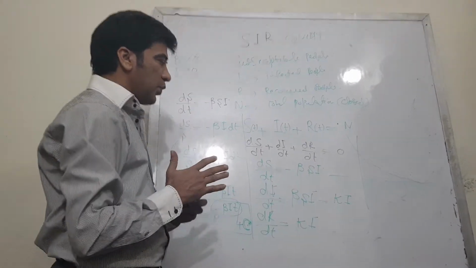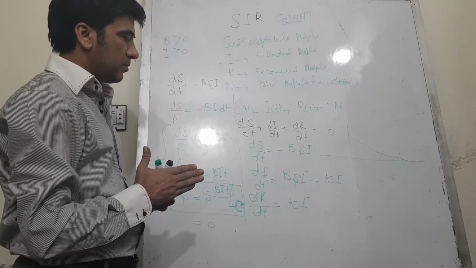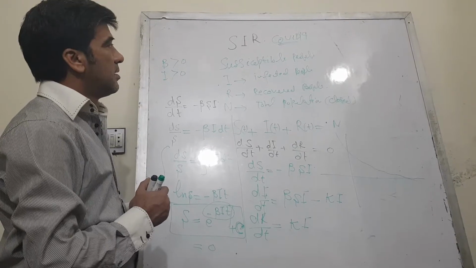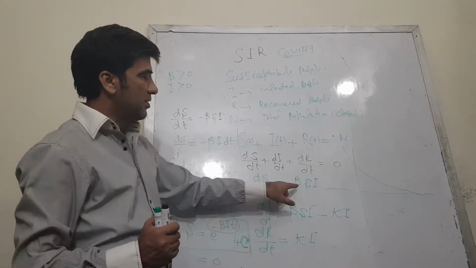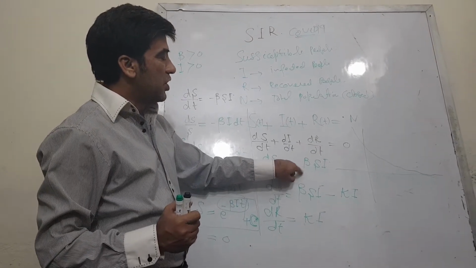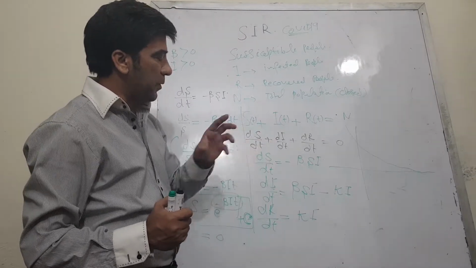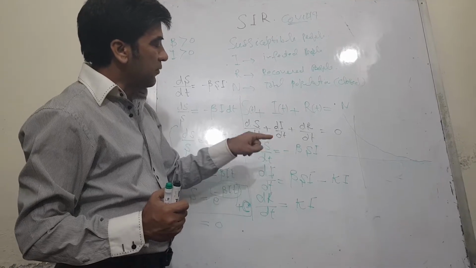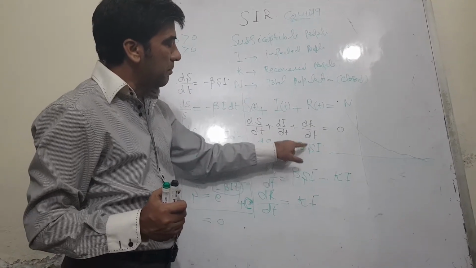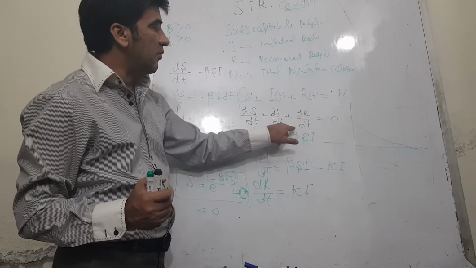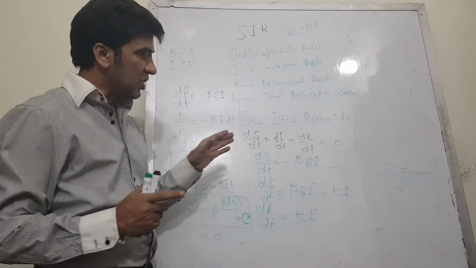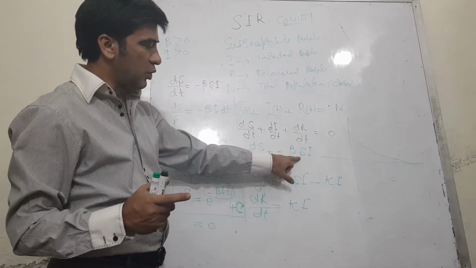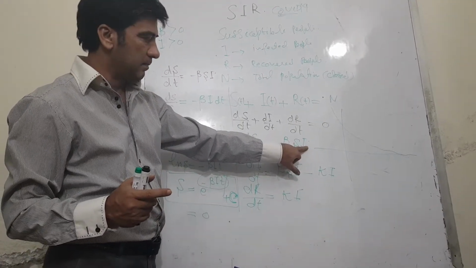So if we want to save this planet from this pandemic disease, we have to take some preventive measures so that beta's value should be minimum, and beta's value in this model always depends on the number of contacts between susceptible and infected people.